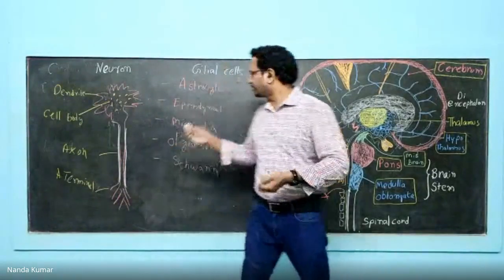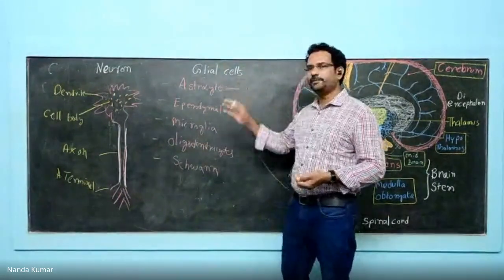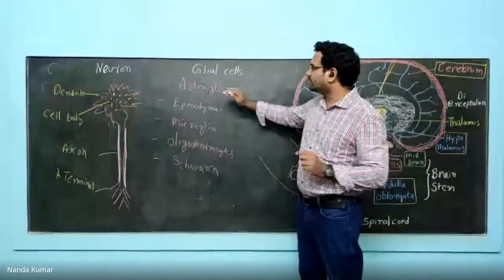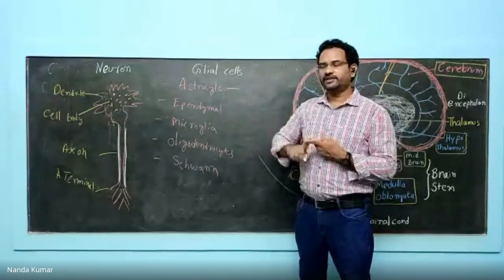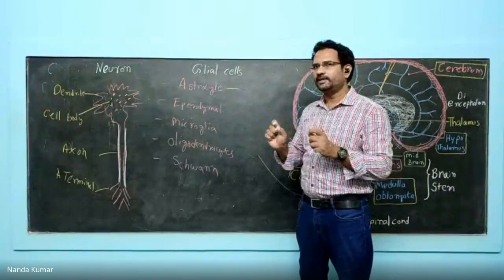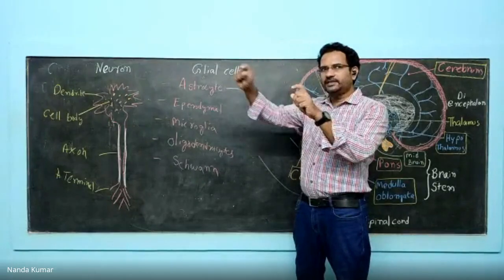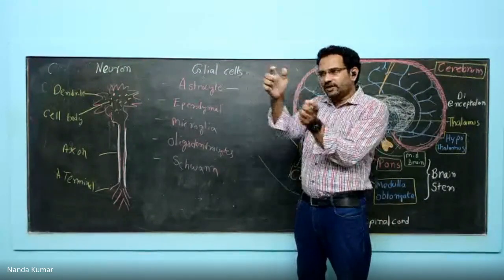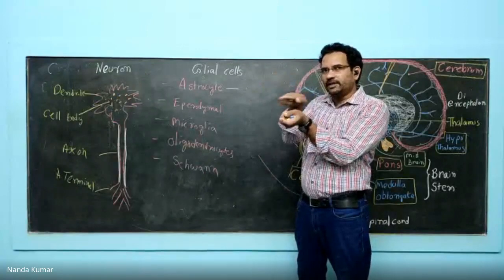See, the first one, astrocytes. The name is given because they appear star-shaped. But there are a lot of important functions with astrocytes. The major function is they keep the neuron at that particular place. What do you mean by that? The neuron is surrounded with a lot of these glial cells, and these cells compactly arrange it so that a particular nerve is there.